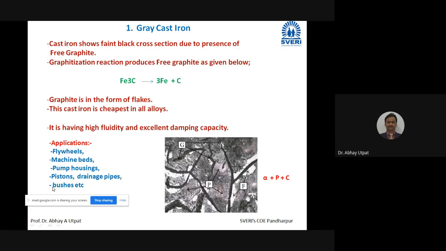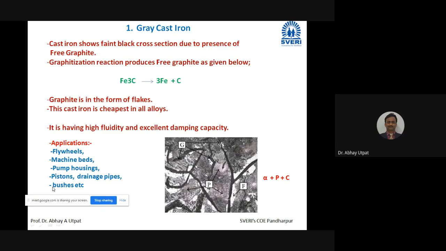And this reaction takes place completely. Means you are cooling and coming down to room temperature. By the time you come to room temperature, there is no cementite. Complete cementite decomposes into 3Fe plus C. But friends, P is there.